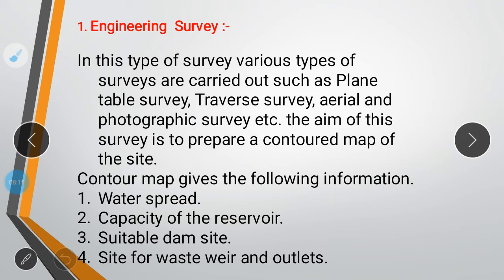And you will try to understand, if we make an irrigation project, what would be the capacity of that given reservoir. Then you need to select the suitable site where you are going to construct the project. Next one is site for a waste weir and outlets, meaning in case of flood there should be a discharge which can be released through weirs and outlets, as we have seen in MFD. What is MFD? Maximum flood discharge. In the rainy season the river levels are high, which causes flood in several places and areas. So in engineering survey we will be dealing with this.